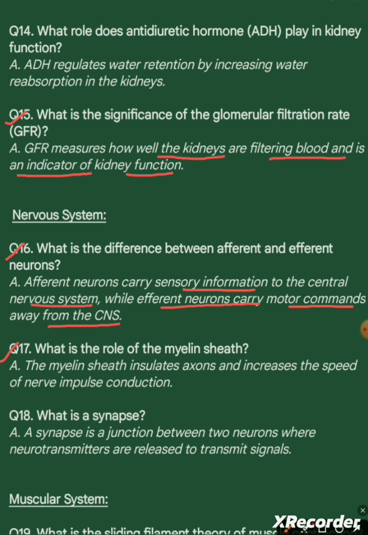Answer. The myelin sheath insulates axons and increases the speed of nerve impulse conduction. Question 18. What is a synapse? Answer. A synapse is a junction between two neurons where neurotransmitters are released to transmit signals.